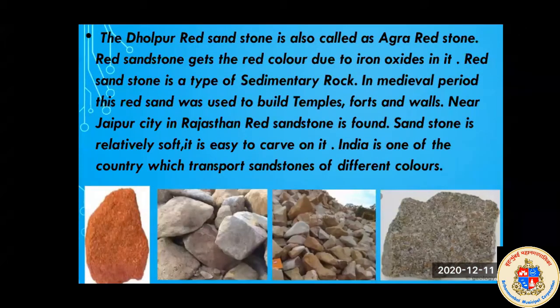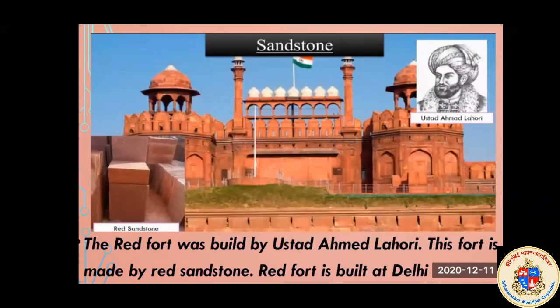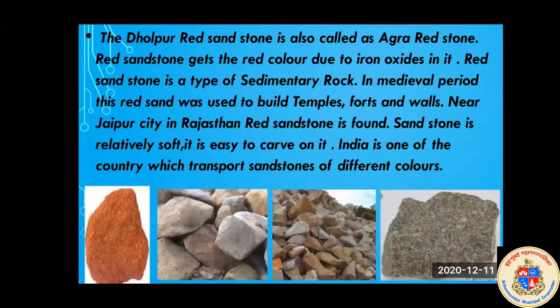See here in this picture, you will see different types of sandstones, right? So the Dholpur red sandstone is also called Agra red stone. Now this Red Fort is made from red sandstone, which is specially found in Agra. Yes, Agra, which is famous for the Taj Mahal. That's why this type of stone is found in Agra. So it is also called the Dholpur red sandstone and Agra red stone.